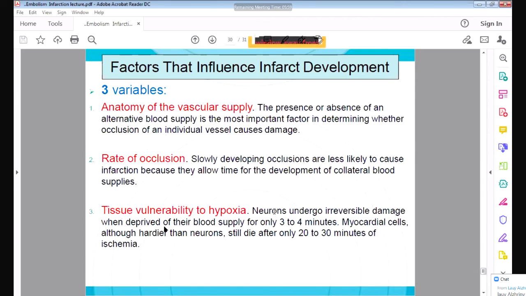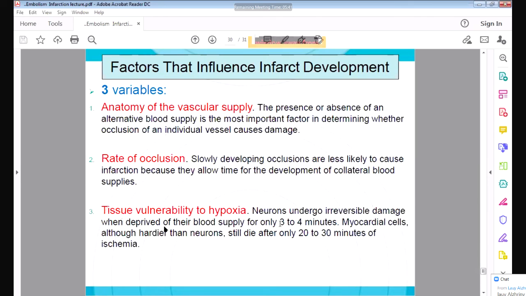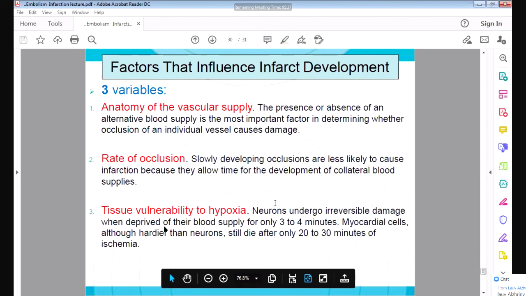Similarly, myocardial cells, if they don't receive blood supply for 20 to 30 minutes, will die and there will be myocardial necrosis. Whereas skeletal muscles can sustain hypoxia or less blood supply for maybe many hours.